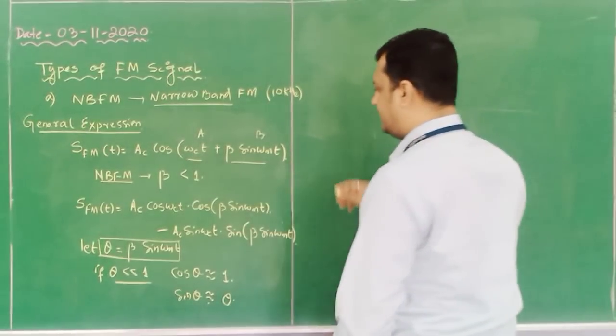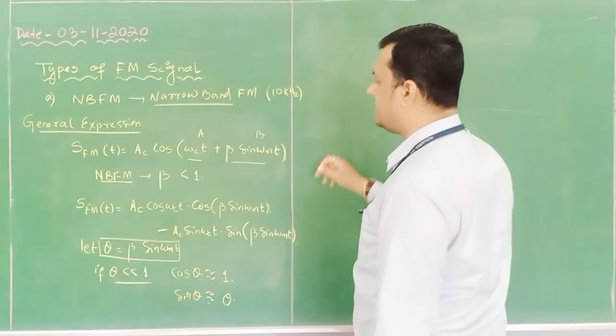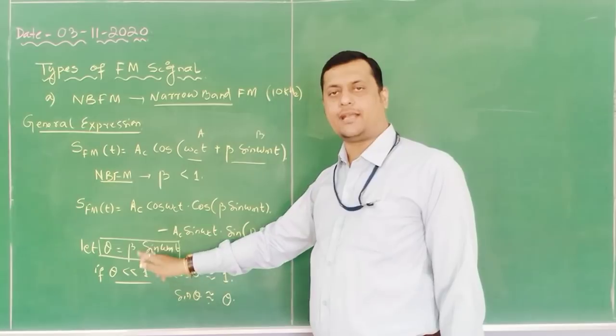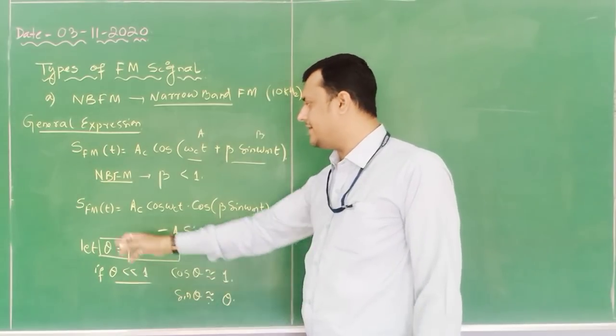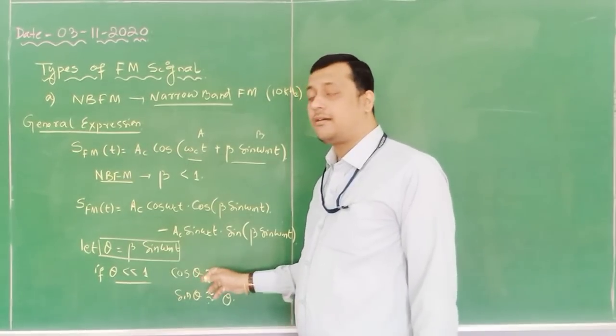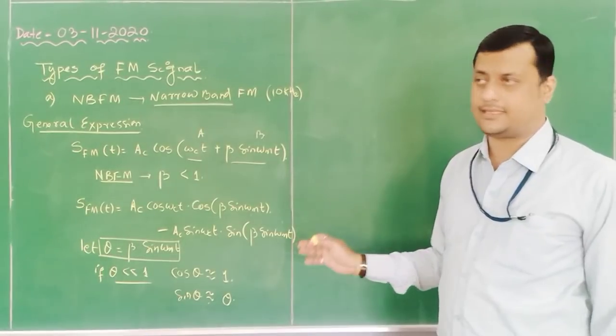Here you can see, if I substitute these values, θ is directly proportional to β. If β is very much less than 1, that means θ is also very much less than 1. If θ is very much less than 1, cos θ will become 1 and sin θ will become θ.